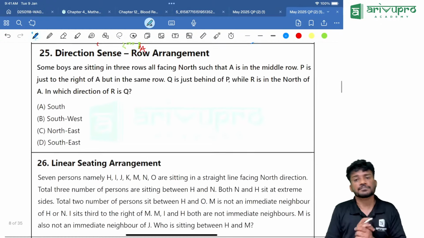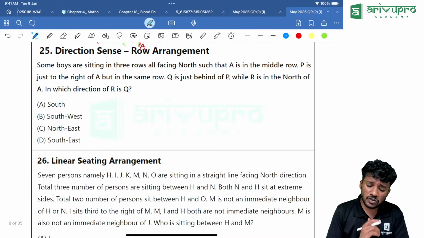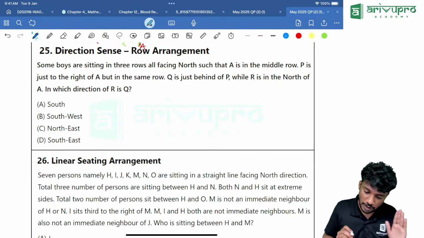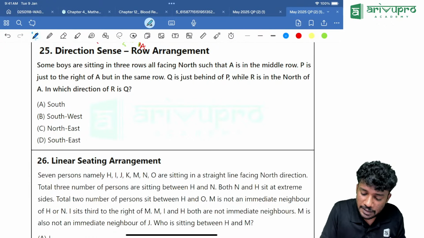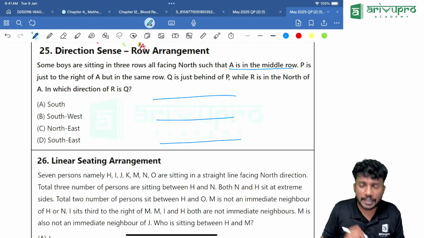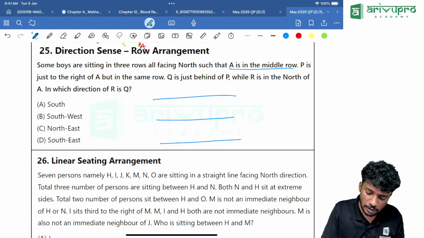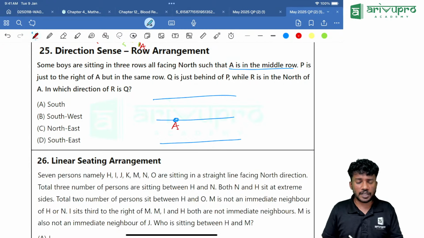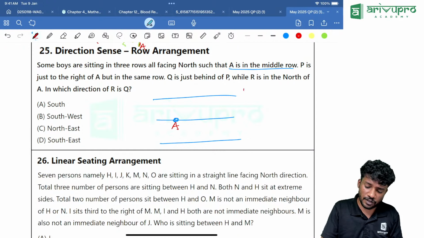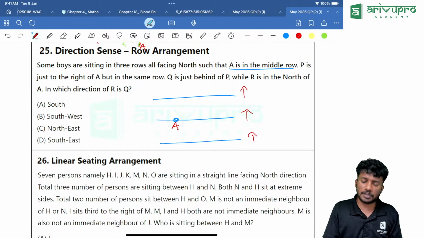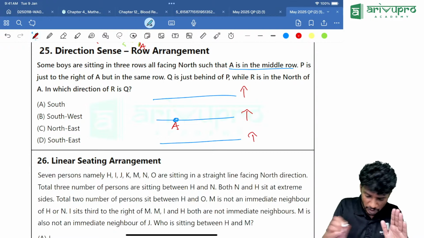Next question. Some boys are sitting in 3 rows facing north, such that A is in the middle row. How many rows are there in total? 3 rows are there in total, and A is part of the middle row. So A will be sitting somewhere over here. Everyone is facing which direction? North direction. Think as if you are sitting inside the class.